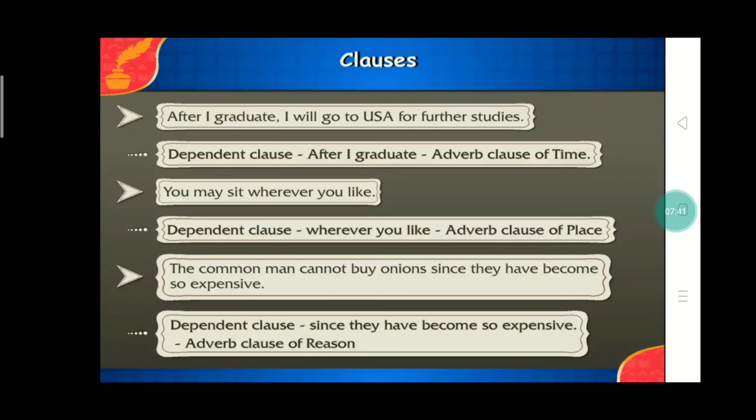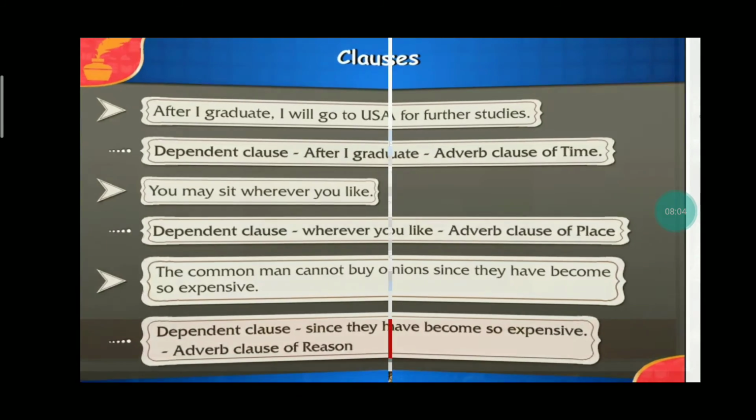Next example, the common man cannot buy onions since they have become so expensive. Dependent clause: since they have become so expensive. This is the adverb clause of reason. Why can the common man not buy onions? Because since they have become so expensive. Next slide.